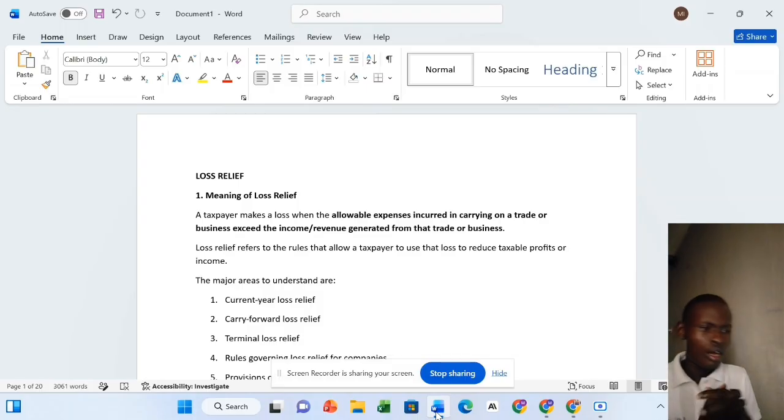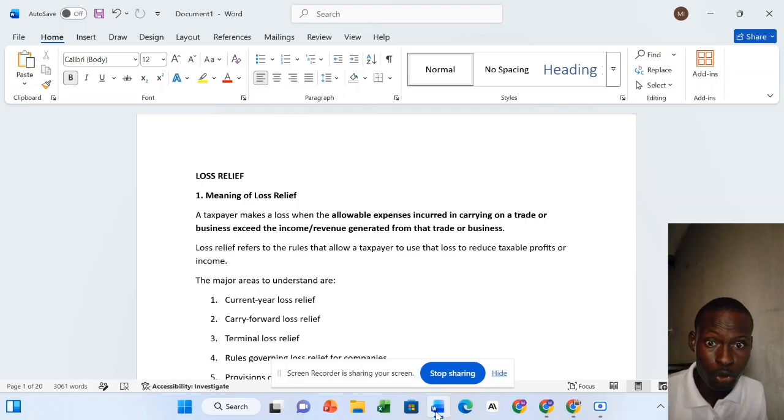So now, meaning of loss relief. A taxpayer makes a loss when the allowable expenses incurred in carrying on the trade or business exceed the income generated from that business. So let's say you have a business. You earn a revenue and income of 1 million naira, but your allowable operating expenses is 2 million naira. Definitely, you've incurred a loss. So whenever the allowable operating expenses is greater than the revenue earned from that business, then a loss is said to be made.